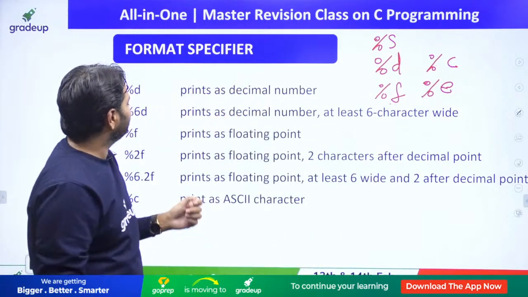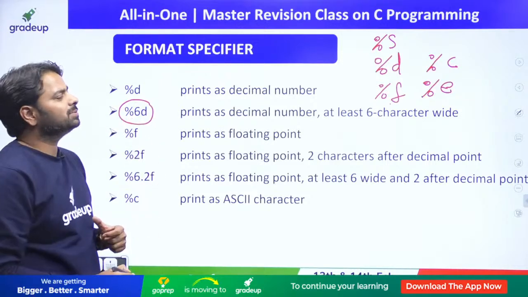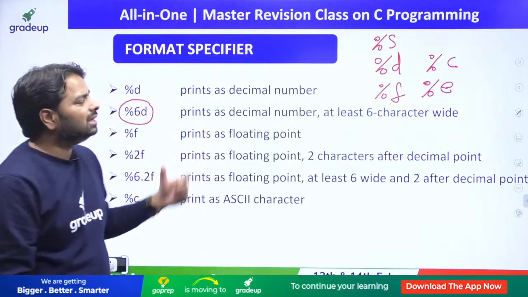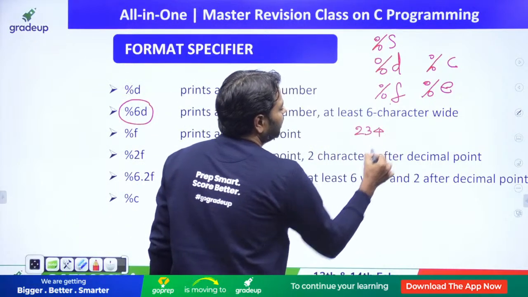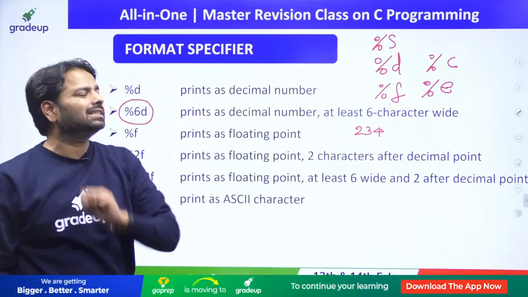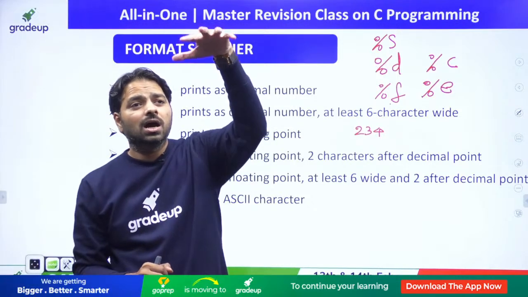All right. Next, when you talk about this 6, what is 6 going to specify? If you are going to give the data, let's say 234, but 234 is just 3 characters wide. So the %6d is going to help you on the screen.